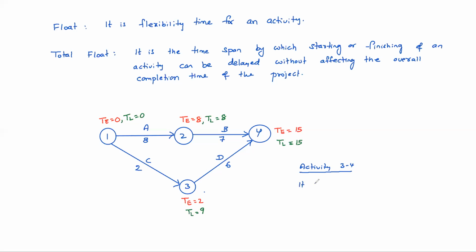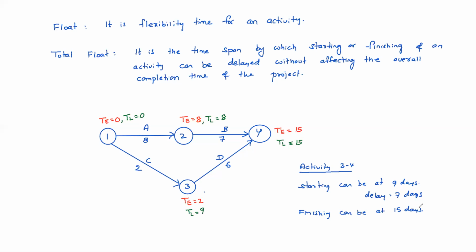Activity 3-4 can be delayed, this activity's starting or completion, okay? So to complete in 15 days, starting can be at 9 days. That means the delay is how much? Delay 7 days. You can delay this activity by 7 days, or finishing can be at 15 days.